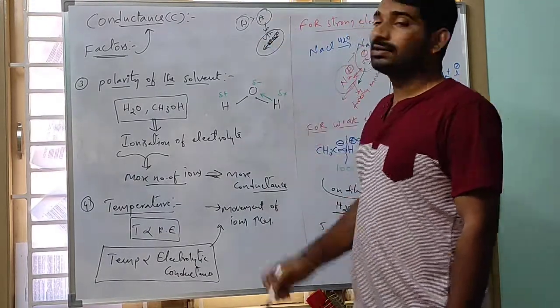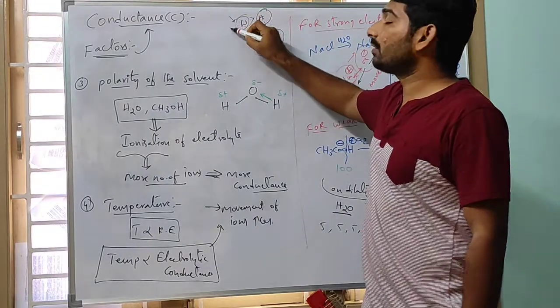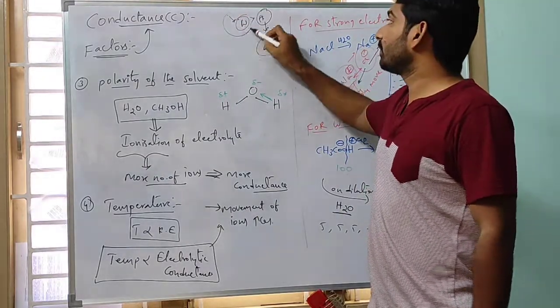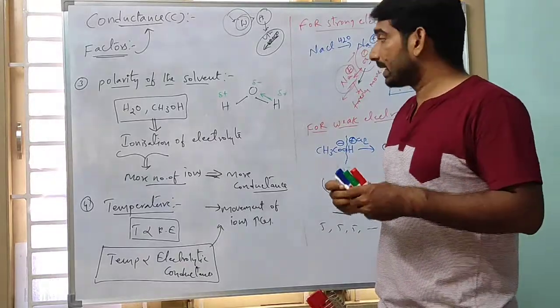Obviously water, with some amount of electrolyte such as NaCl. Water shows better conductance.